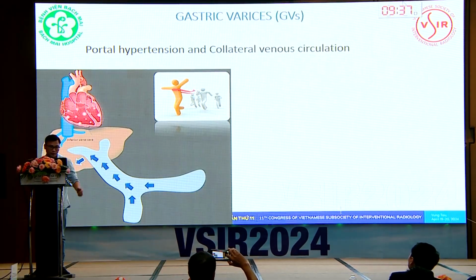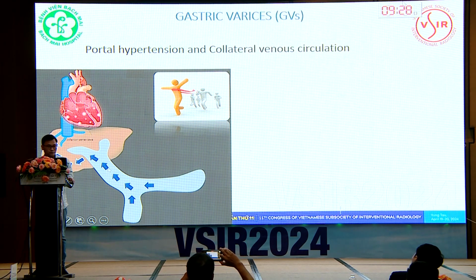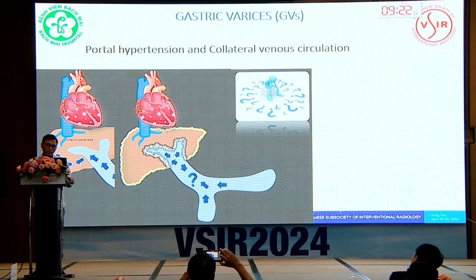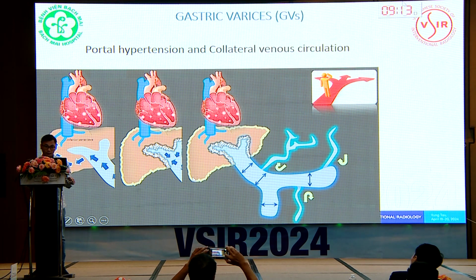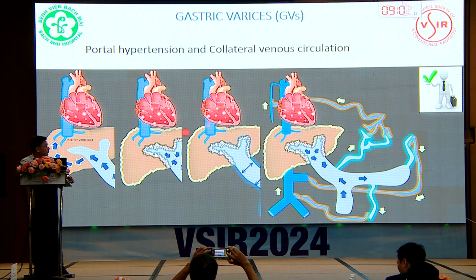Now we go into the first part, to understand portal hypertension and the collateral venous circulation. As we know, this is the normal blood flow in the portal system. When there is liver cirrhosis, blood flow back to the liver through the portal vein gradually becomes more difficult, which increases the pressure and dilates the portal vein. Then the blood flow can gradually reverse, and it can create collaterals around the portal system.